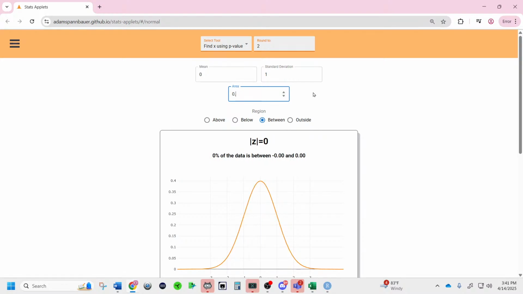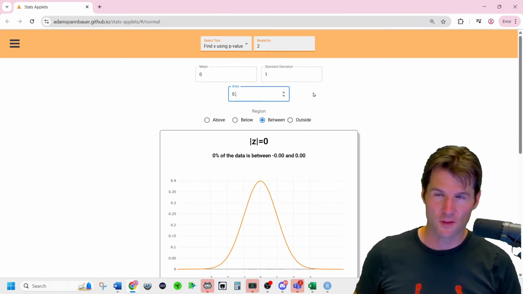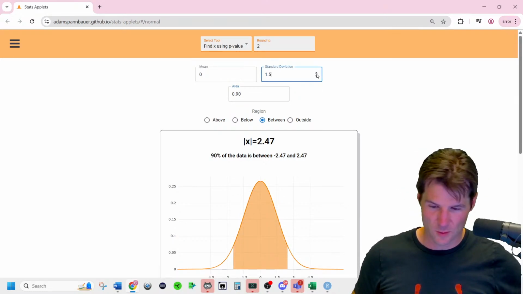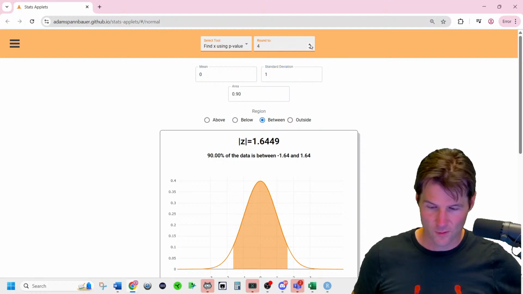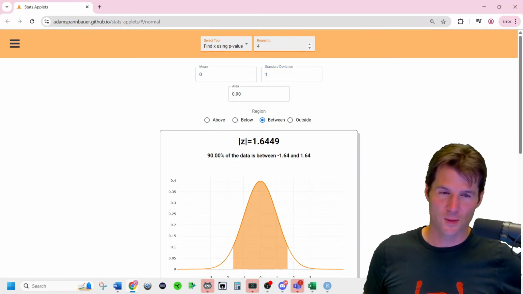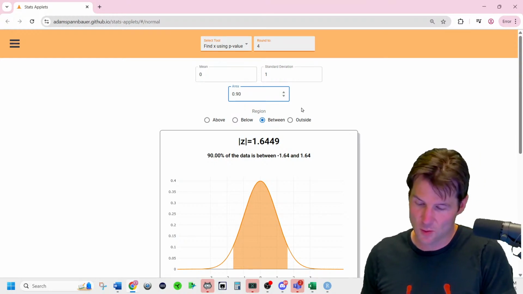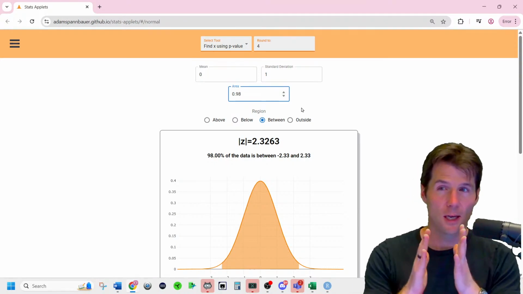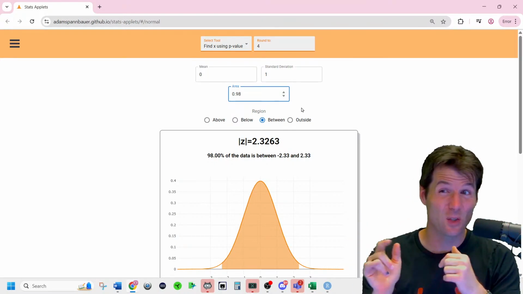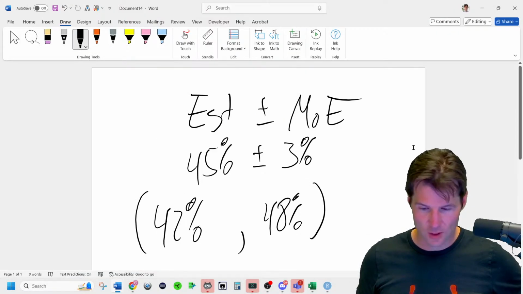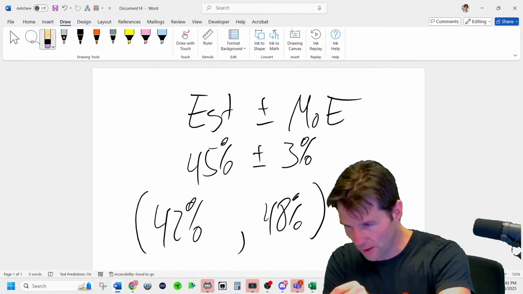So usually what we do is someone says, I want to make a 90% confidence interval, and the z-score is 1.6449. And if we do the more decimals, we'll get those numbers. That's standard deviation. I don't want to change that. But it's 1.6449 right there. I usually do 4 decimals just to carry everything. Someone says I want to make a 98% confidence interval. That's 2.3263. And there's the values right there. And as you get more confident, the z-score gets bigger. So just to show you what that is, in the equation I mentioned there's an estimate and a margin of error.